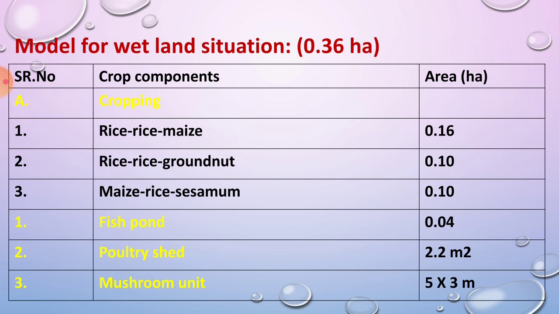Then the second enterprise, that is the fish pond. The capacity of that fish pond is 0.04 hectare area. Then the poultry shed, the size of that poultry shed is 2.2 meter square. And the mushroom unit, you have to prepare the mushroom unit in the area 5 into 3 meter.